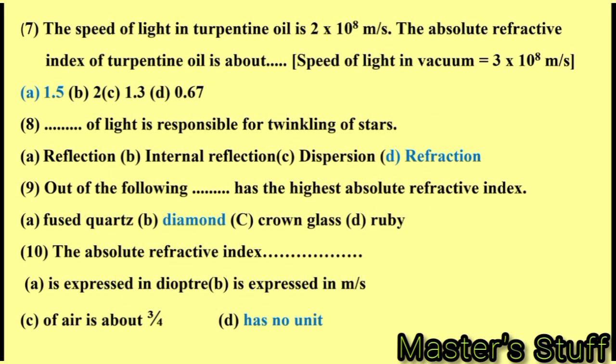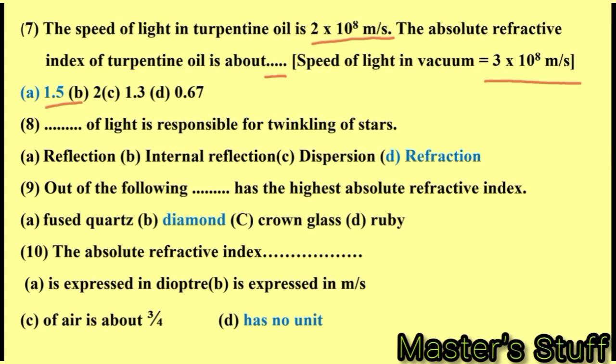The speed of light in turpentine oil is 2 into 10 raised to 8 meters per second. The absolute refractive index of turpentine oil is about dash. Here the speed of light in vacuum is given as 3 into 10 raised to 8 meters per second. Therefore, the absolute refractive index of turpentine oil is about 1.5.